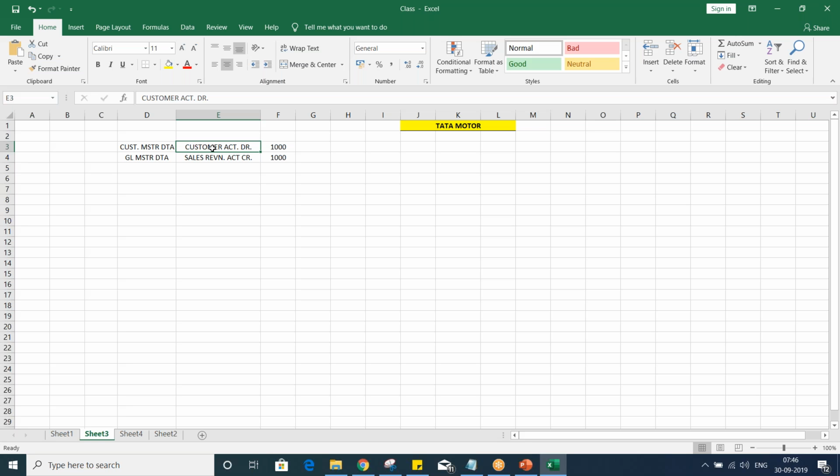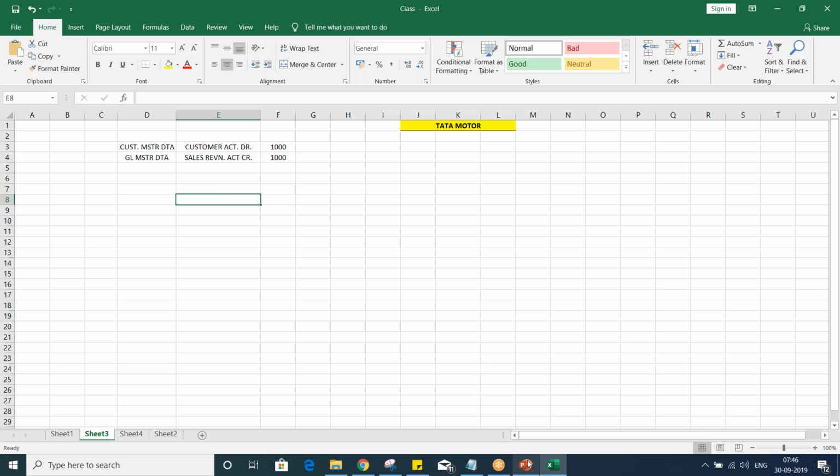Account group controls the fields which appear during creation of master data. The interviewer has not asked which account group, GL account group, customer account group, or vendor account group, so we have also not explained which account group. Simply we said the common account group, and of course it's quite common. Every account group, whether customer, vendor, or GL, controls the fields of the respective master data. It also controls the number ranges, which is quite easy to understand because it is going to be repeated a third time.